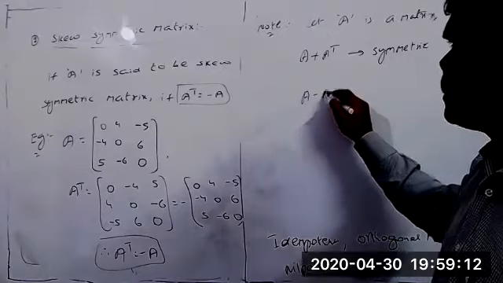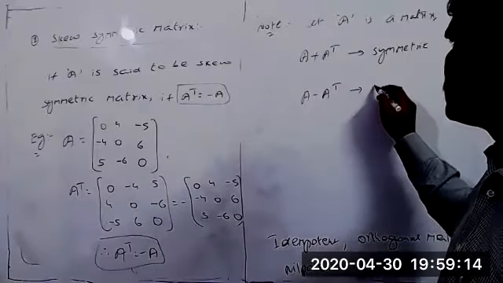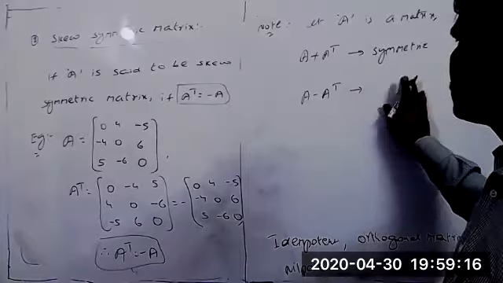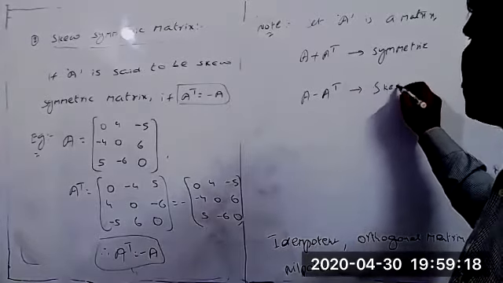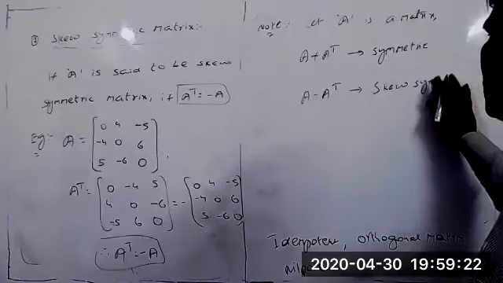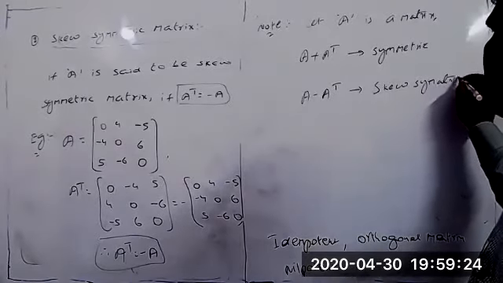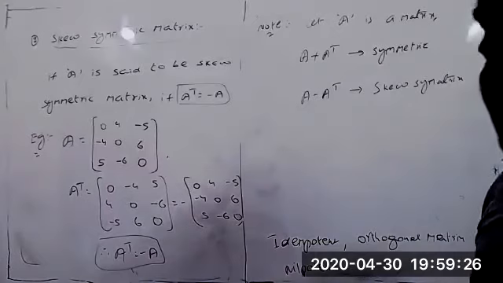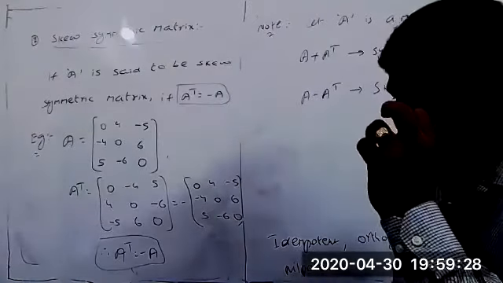In the same way, A minus A transpose is always a skew symmetric matrix. This is more important, and you can remember this also. And we'll get one more condition also.